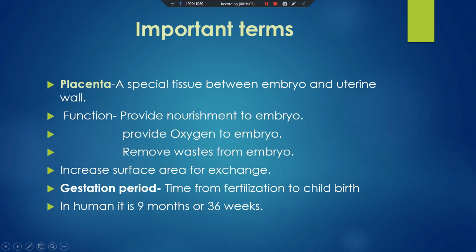From the fertilization to the childbirth, the time period is known as the gestation period. And in humans, it is 9 months, that is 36 weeks. Clear?